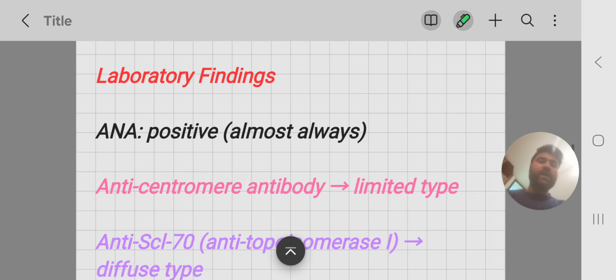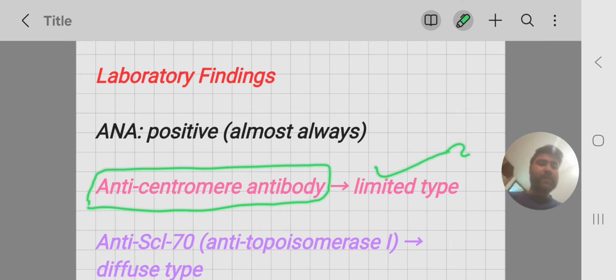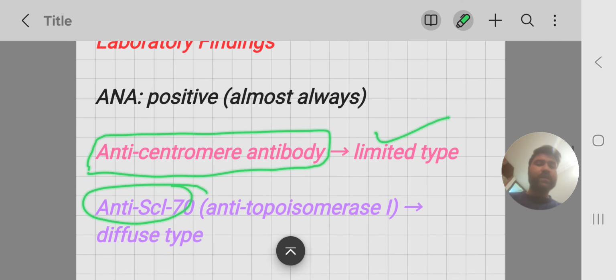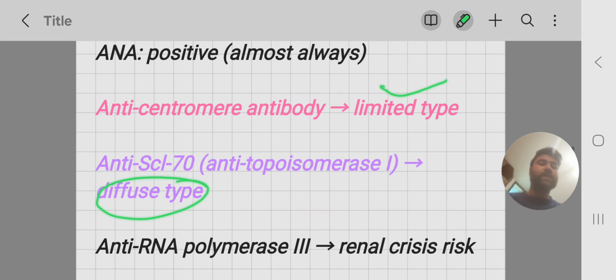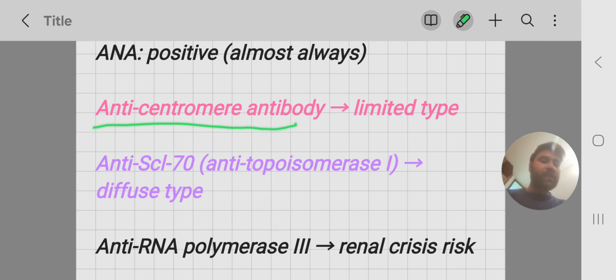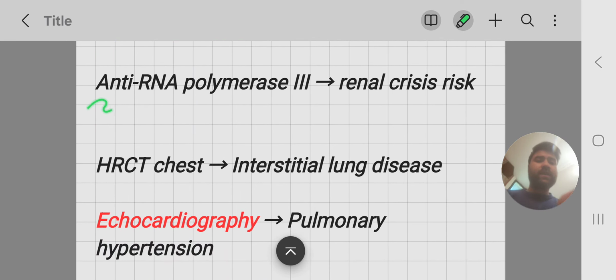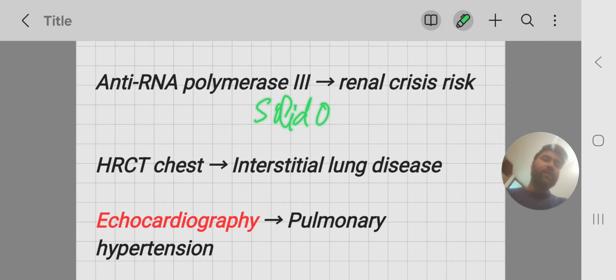Diagnosis. You can diagnose it clinically and by laboratory findings. ANA is positive in almost all of the cases. While anti-centromere antibody is present in the limited type, and anti-SCL70 antibody is present mostly in the diffuse type but can also be present in the limited type. But anti-centromere antibody for limited type, anti-SCL70 antibody for the diffuse type. Sometimes there is presence of anti-RNA polymerase 3. When it is present, there is increased risk of renal crisis and also solid organ tumors like breast carcinoma.